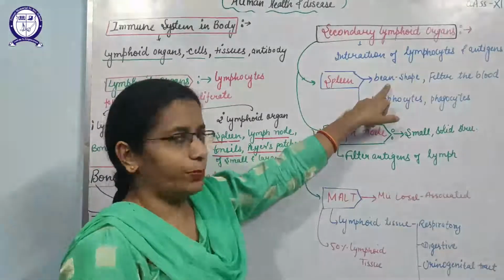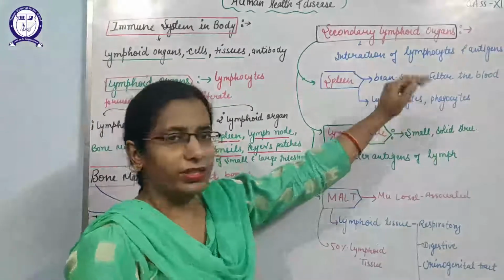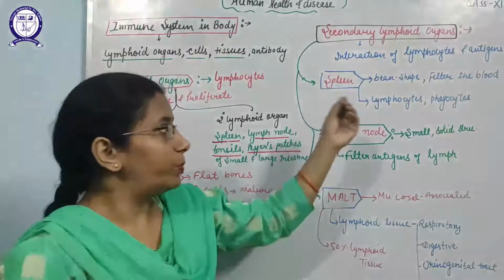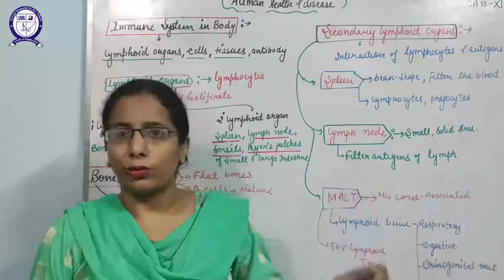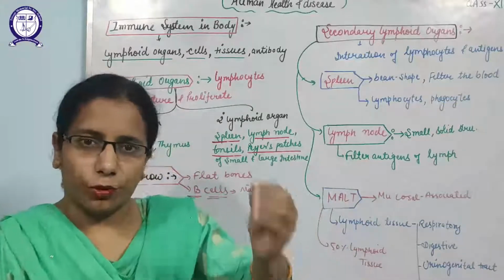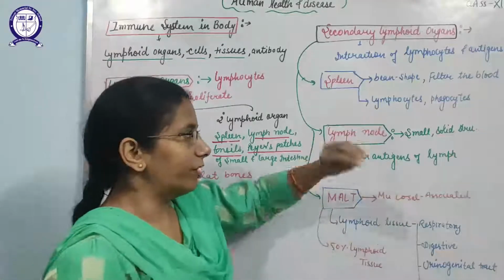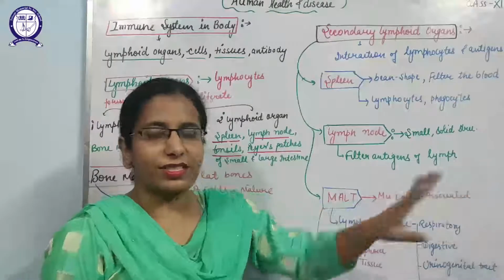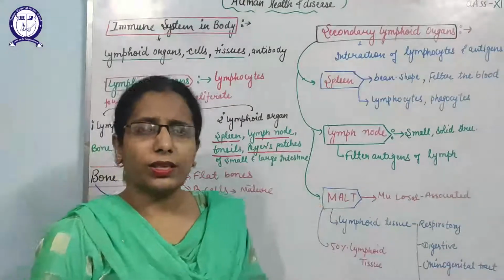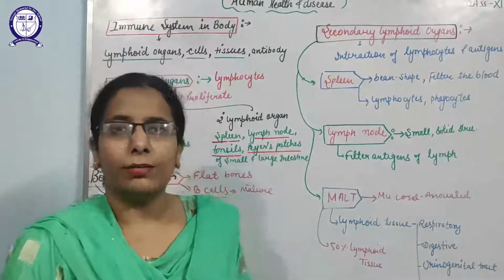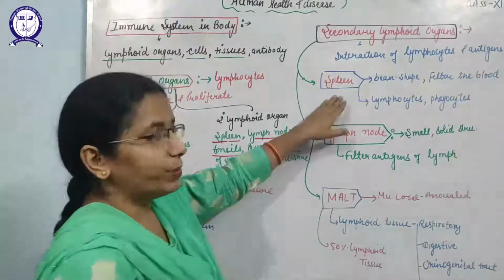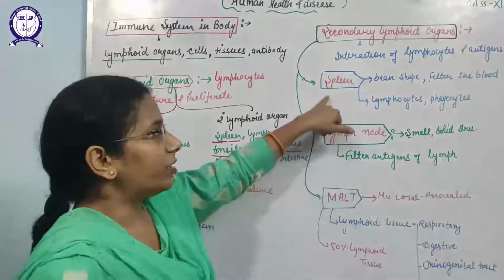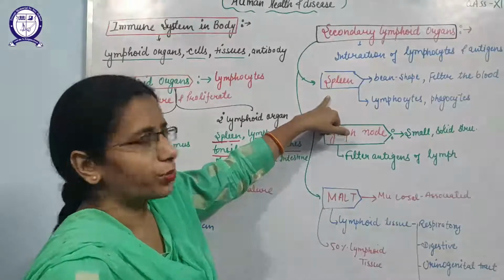Spleen is a bean shaped organ that filters the blood, because the spleen filters the microbes or pathogens from the blood. Spleen consists of lymphocytes and phagocytes that filter the blood and kill the pathogens also. The spleen is also known as the graveyard of the body, where the RBCs are destroyed.